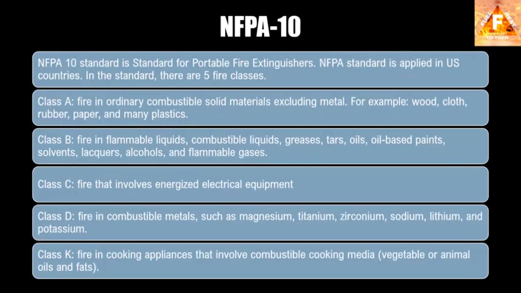NFPA. NFPA is an international organization which works to eliminate death, injury, property, and economic loss due to fire, electrical, and related hazards. NFPA 10 is a standard for portable fire extinguishers, and according to the standard, fire is classified into 5 classes. Here, the difference you can see is that Class B includes both flammable liquids and flammable gases, whereas in ISO, Class B and C included flammable liquids and flammable gases respectively. Here, Class C is for energized electrical equipment, and there is an additional Class K for fire in cooking appliances or the kitchen fire.